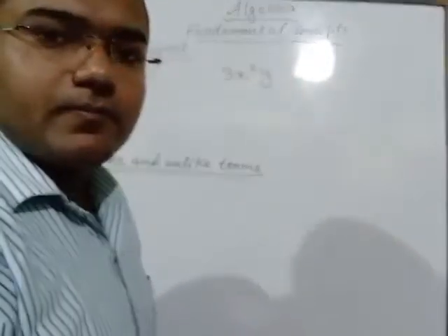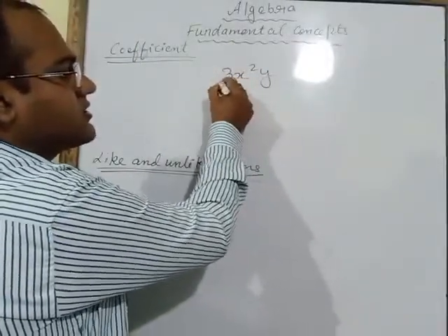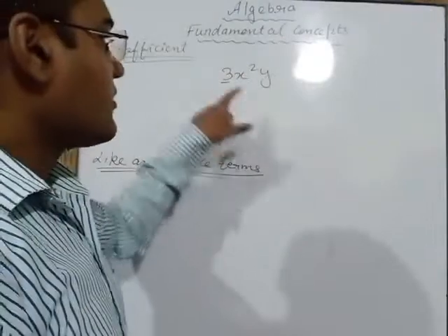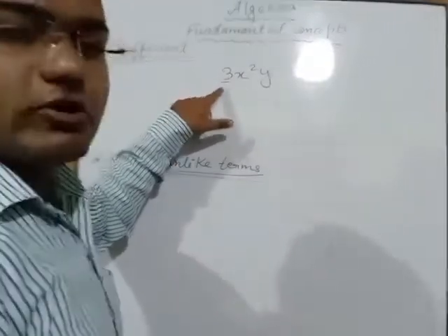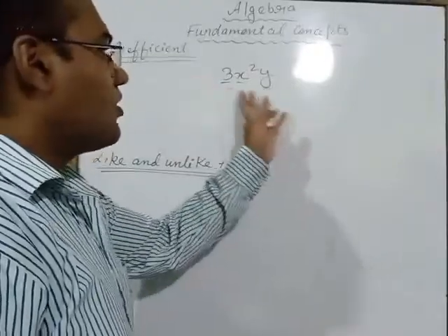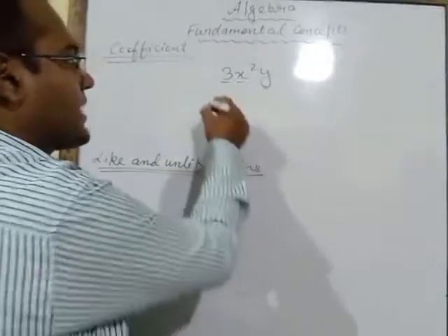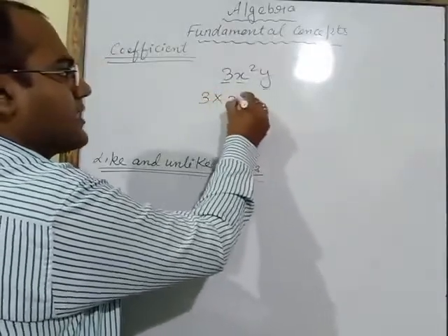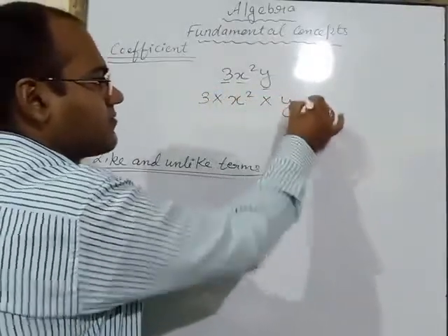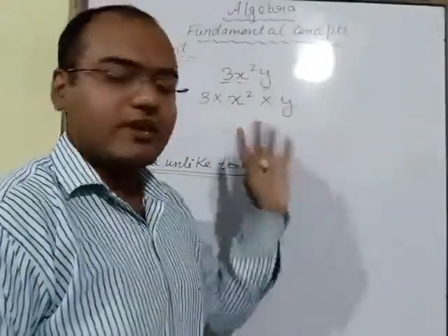This is one term. This 3x square y, here 3 is the constant. And these x and y, these are literals. These are all joined together with the help of the multiply sign: 3 multiply x square multiply y. These are all connected with the help of the multiplication sign.